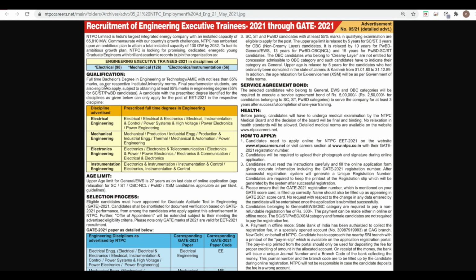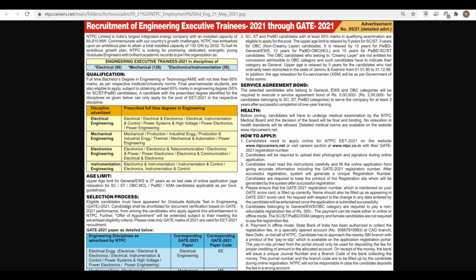Final year semester students are also eligible to apply. So this is very important. Final year students are eligible, and for SC/ST candidates this percentage is reduced to 55%. Now here you can see the discipline advertised and the prescribed full-time degree. If you want to apply for the electrical engineering post, which has 98 vacancies, then if you have a BTech in electrical and electronics, electrical instrumentation and control, power system and high voltage, or power electronics, then you can apply. Similarly here you can see the age limit is 27 years on the last date of application.